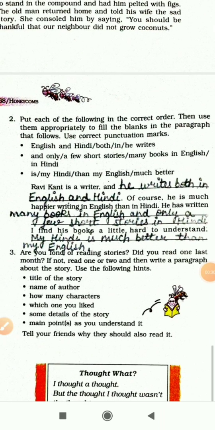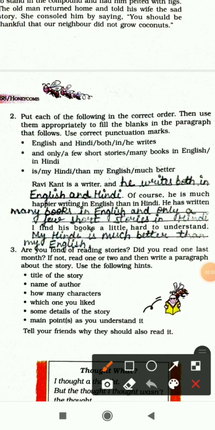Next is exercise 2 again. So let's read what is the heading. Put each of the following in the correct order, then use them appropriately to fill the blanks in the paragraph that follows. Use correct punctuation marks. So first of all, we have to rearrange the words to make proper sentences. First one is: he writes both in English and Hindi. Second one is: many books in English and only a few short stories in Hindi. Third one is: my Hindi is much better than my English. Now we have to fill them in at the correct places.